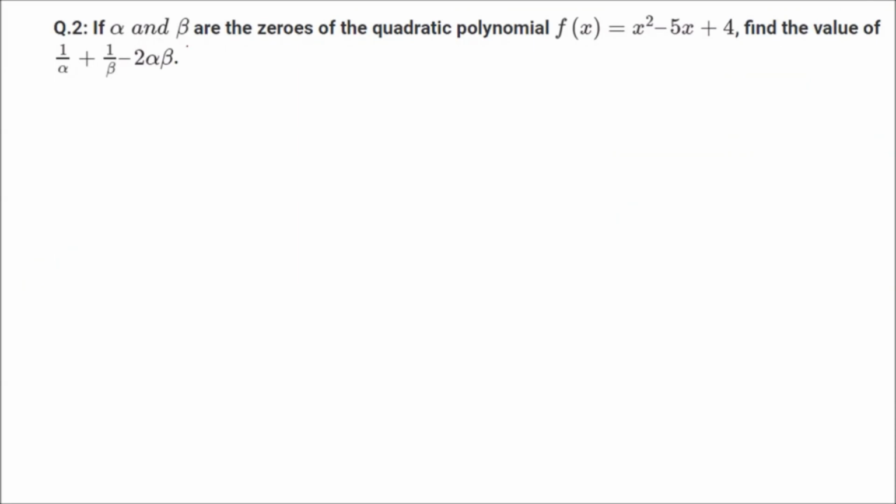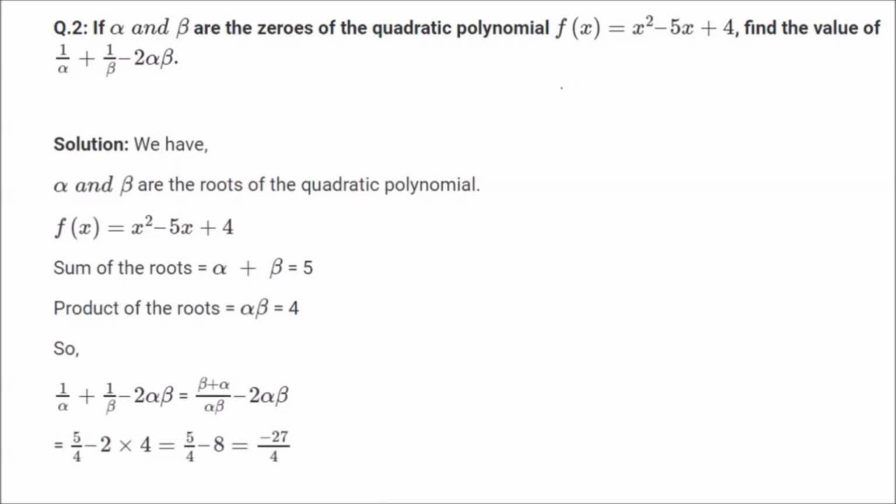If alpha and beta are the zeros of the quadratic polynomial f of x equal to x square minus 5x plus 4, find the value of 1 by alpha plus 1 by beta minus 2 alpha beta. So what we will do here is, see, I'll compare it with a x square plus b x plus c. What is a? a is 1. What is b? b is minus 5. And what is c? c is equal to 4.